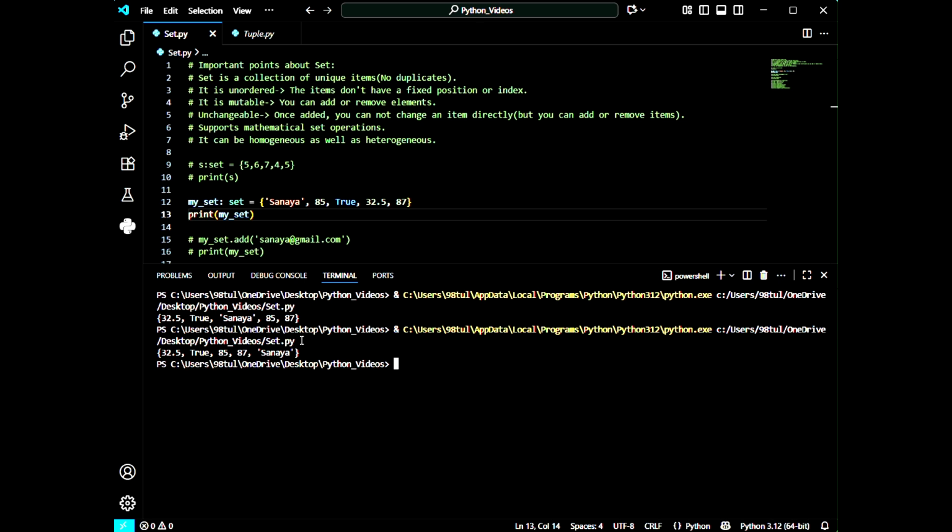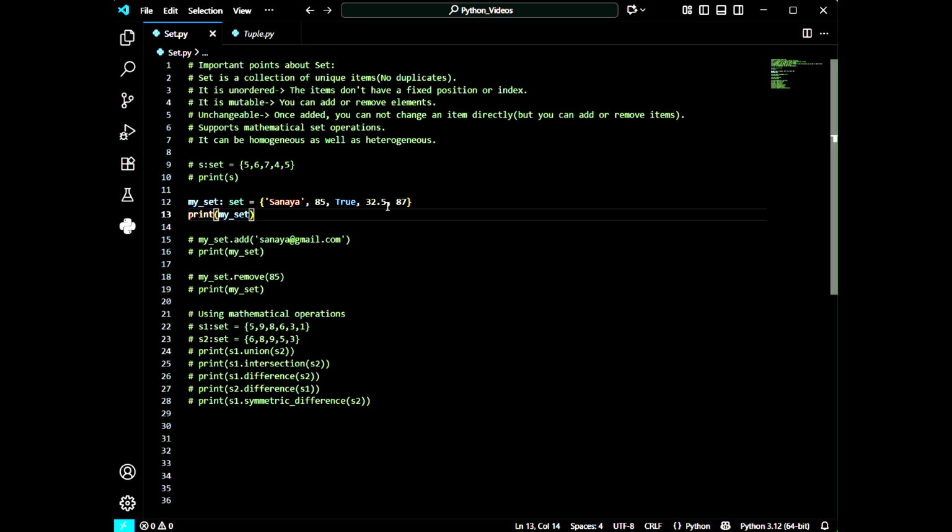Now we can see that the second time I executed the program, it is giving me other positions of the items. We can see 32.5 is at the first position, True is at the second, but Sanaya is now at the fifth position. That's why I said it is unordered. Now let's clear the terminal.